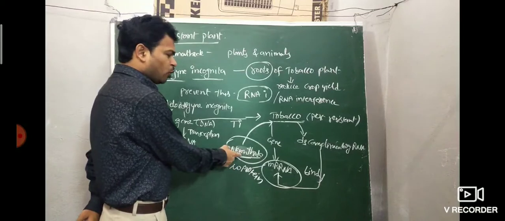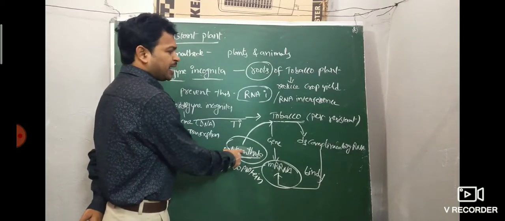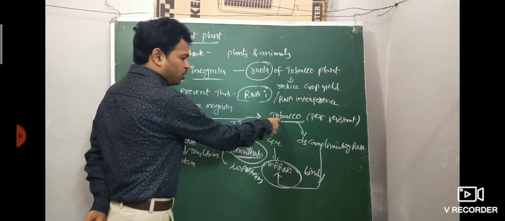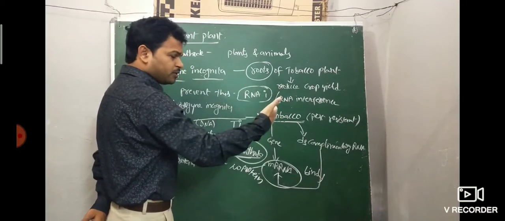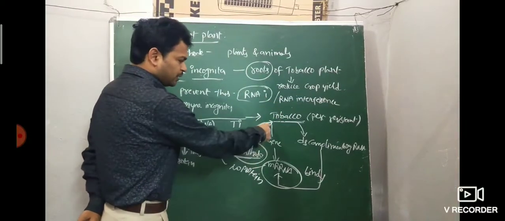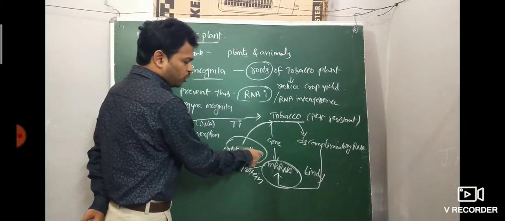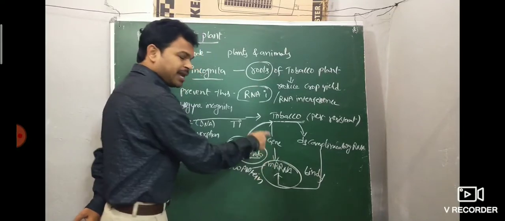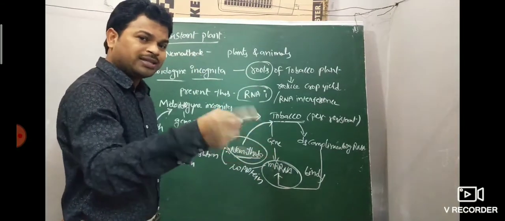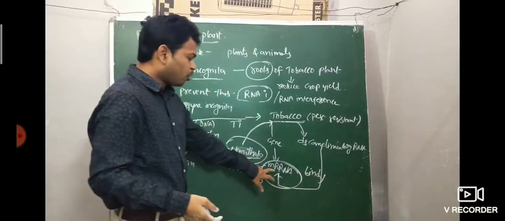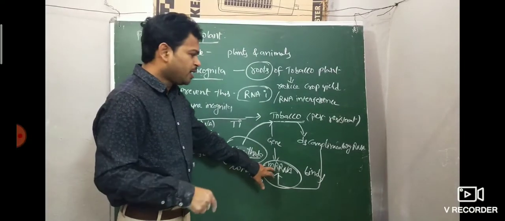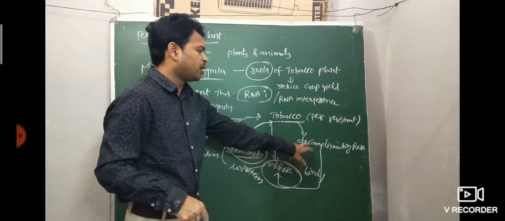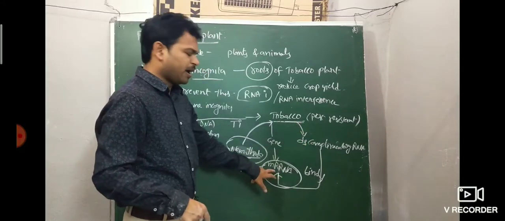Next, when the nematode attacks the pest resistant tobacco, to survive and grow, the nematode gene produces mRNA, and the mRNA gives the protein. But before the mRNA gives the protein, the double stranded complementary RNA of tobacco binds to the mRNA.